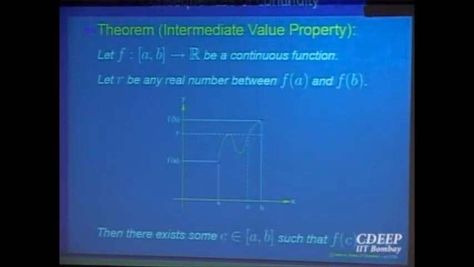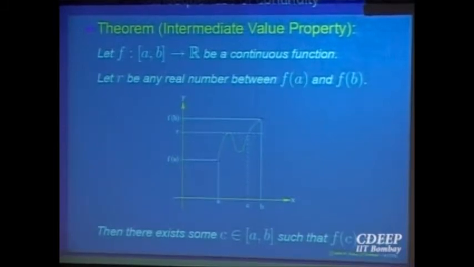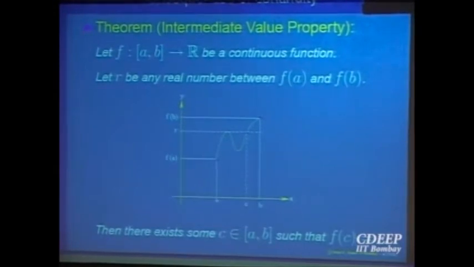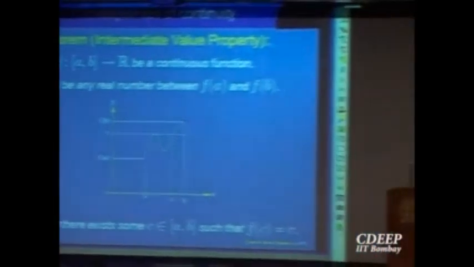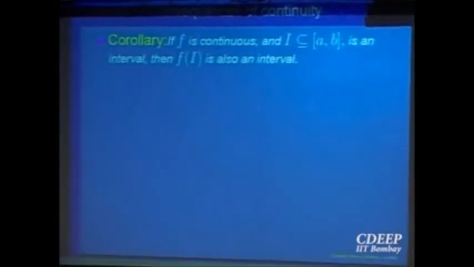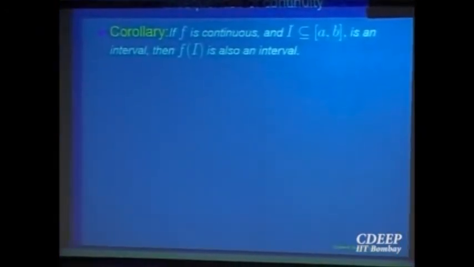Right? That means a continuous function maps intervals to intervals. If I take a continuous function and an interval, then the image of an interval is again an interval. Right? Because every value is taken in between. There is no break. So that is what the corollary says. If f is continuous and I is an interval, then its image f(I) is a set that is also an interval.